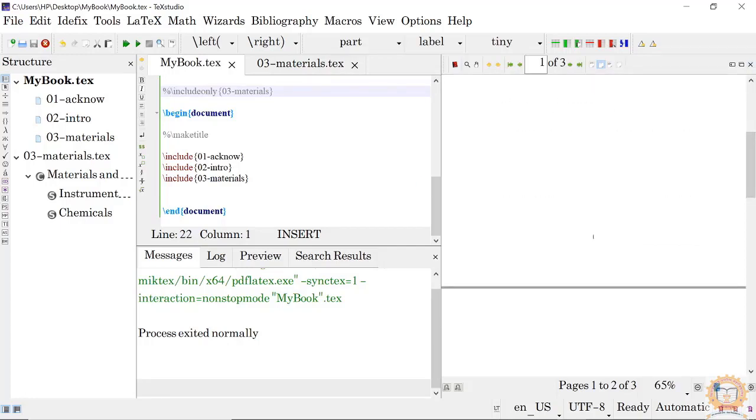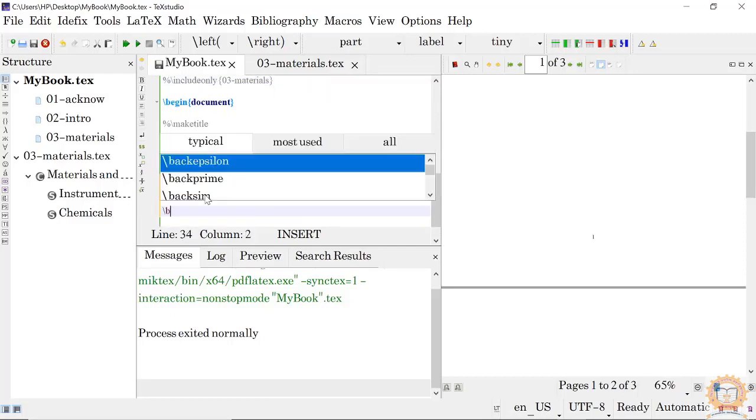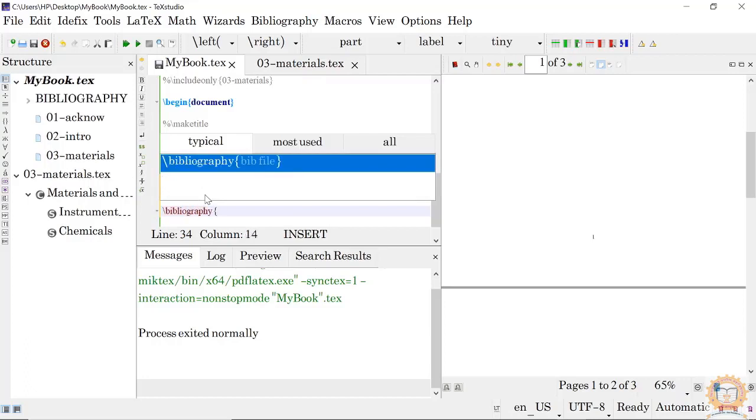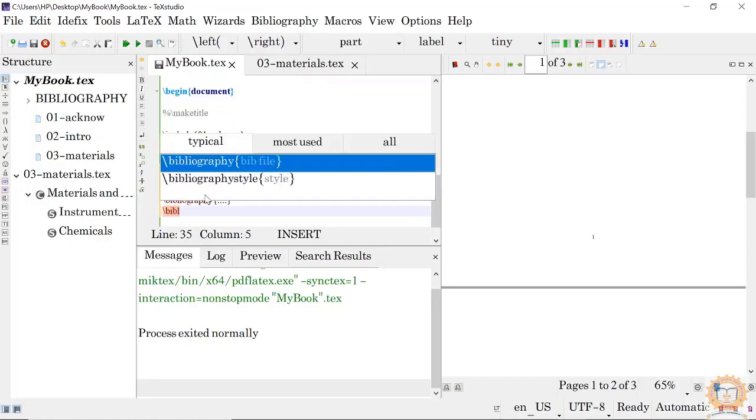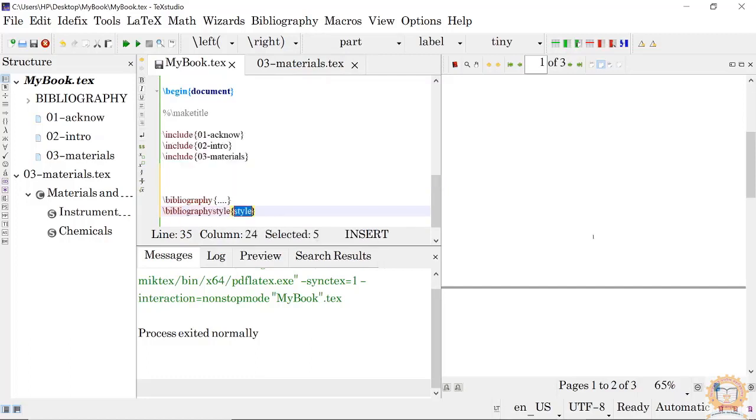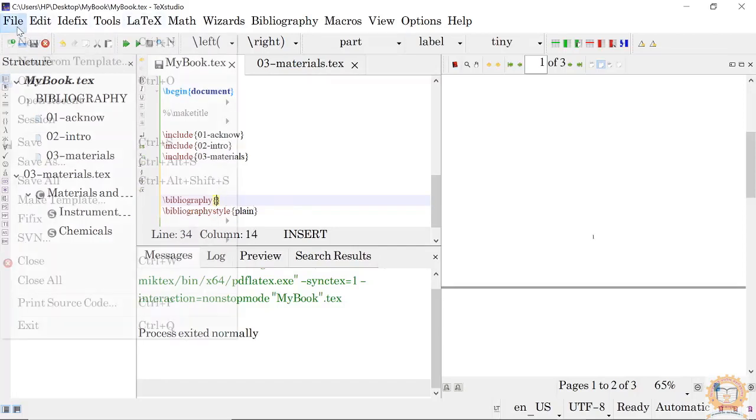So for bibliography, we can include here itself. Okay, bibliography. So you select the bib file, whatever it is. Okay, then write bibliography style, and for the present take the plain one. Okay, suppose we have already created some bibliography material in our previous one.